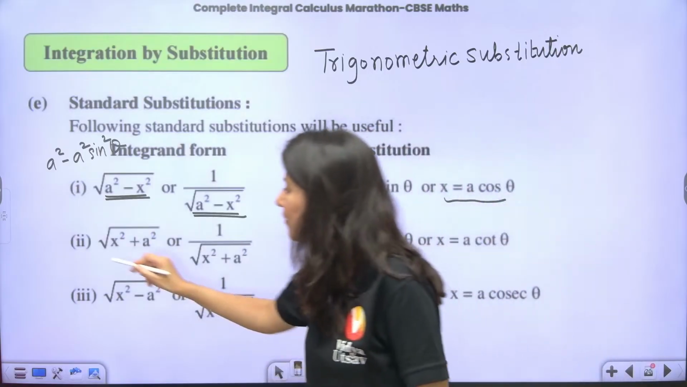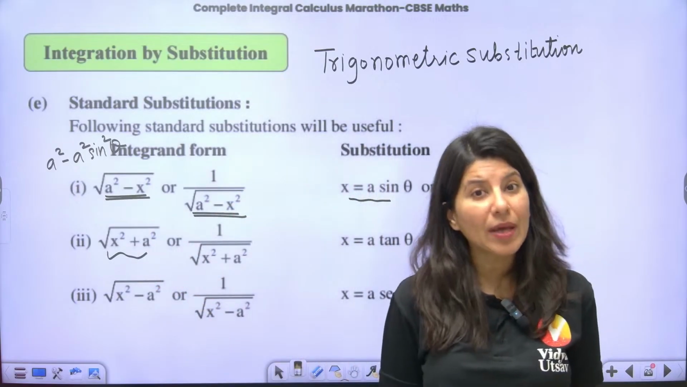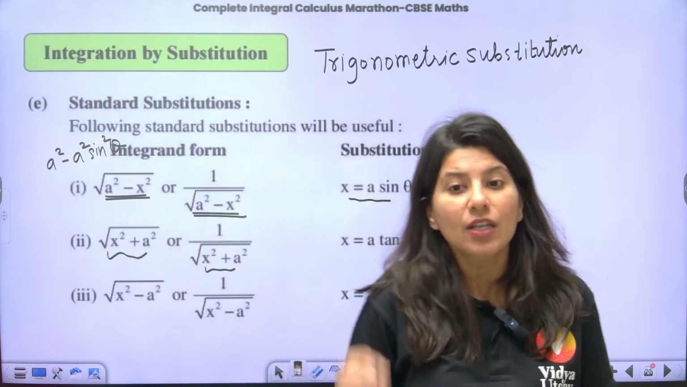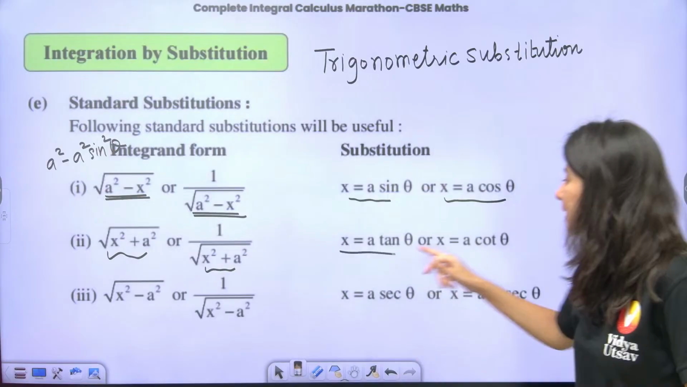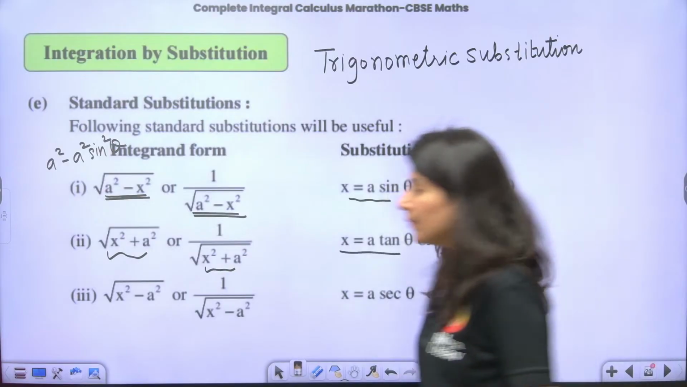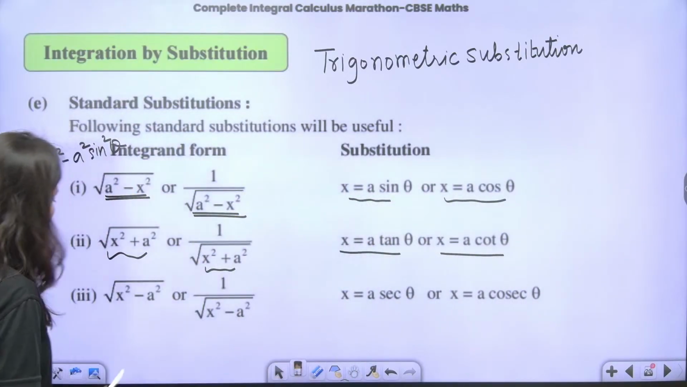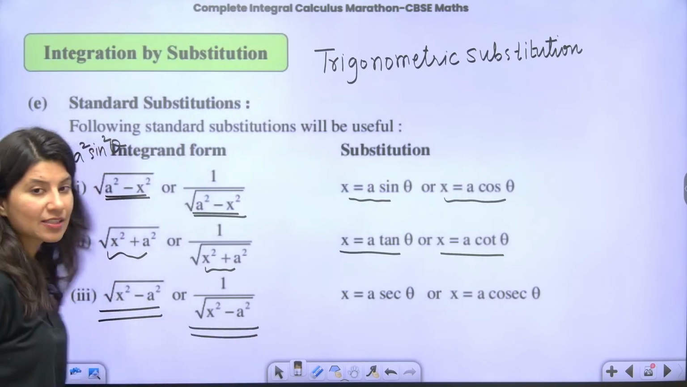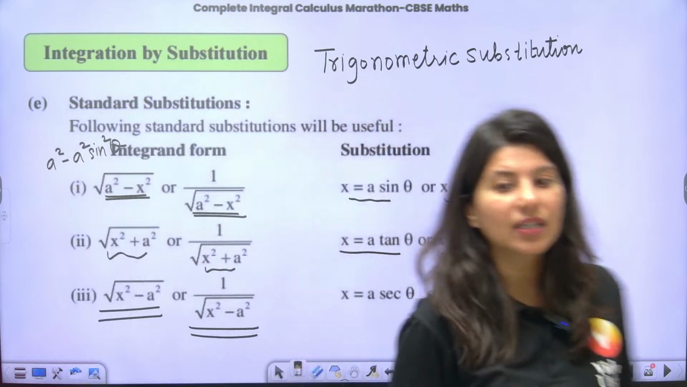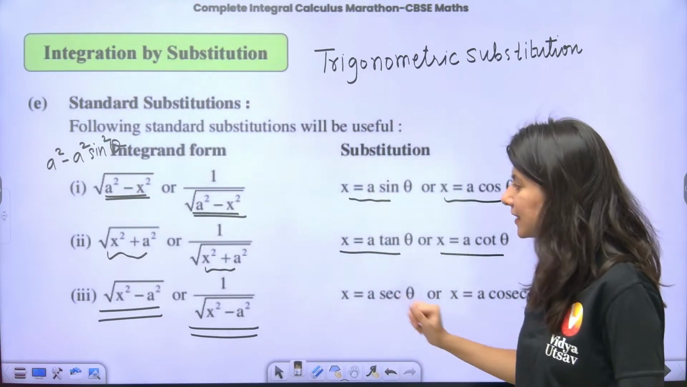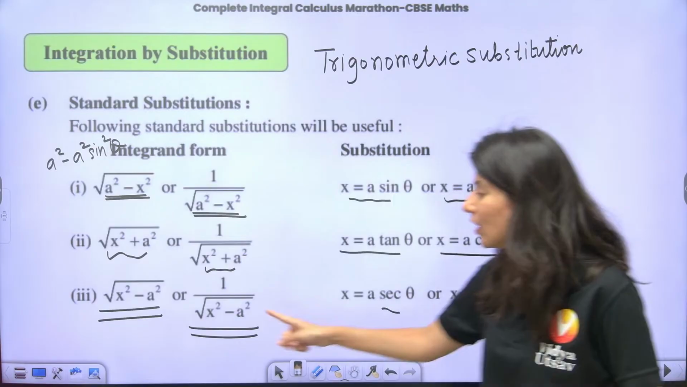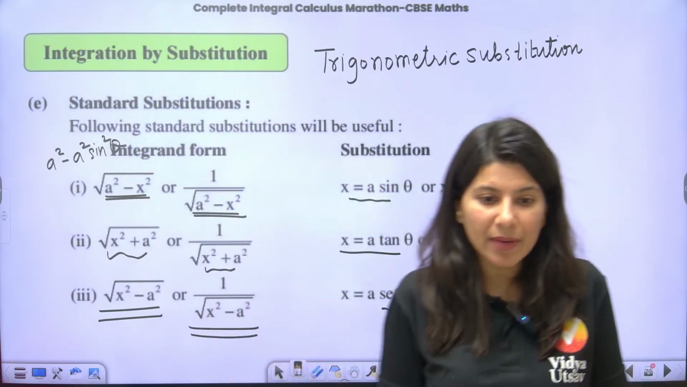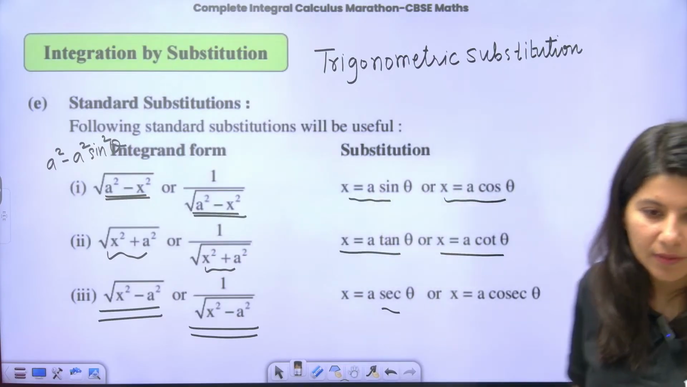Similarly, if I talk about square root x square plus a square, whenever you see x square plus a square, you will see that x is a tan theta or a cot theta, correct? Third one will be what? Square root of x square minus a square or 1 upon square root of x square minus a square. So over here, we need to put x equals a sec theta because sec square theta minus 1 makes sense, right? Sec square theta minus 1 makes sense.